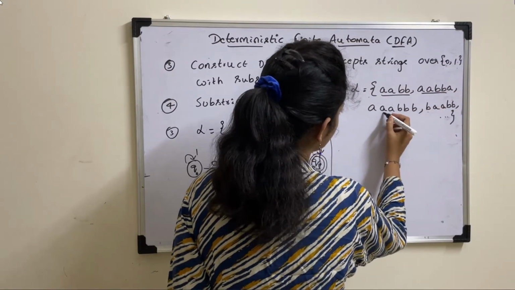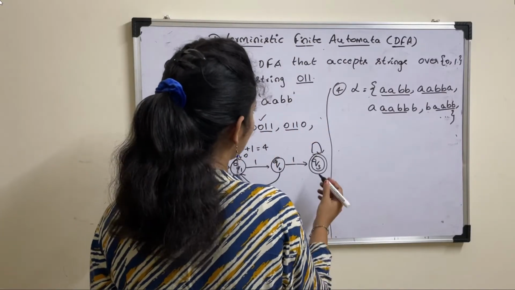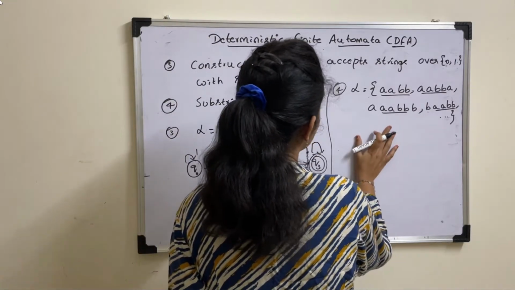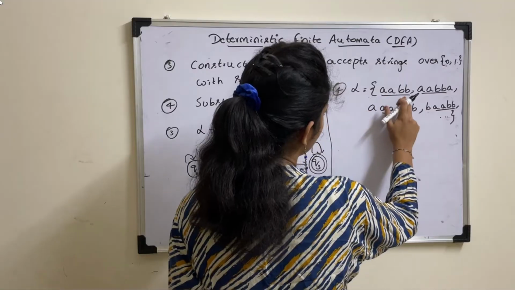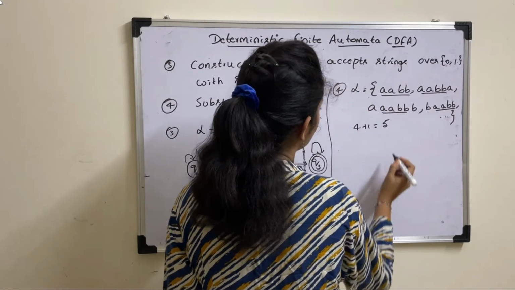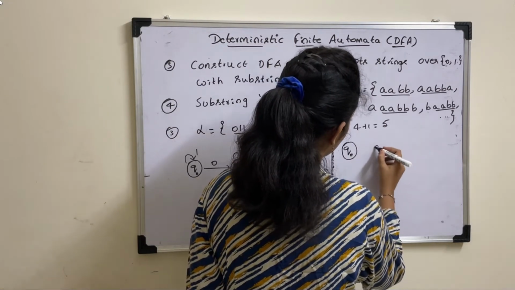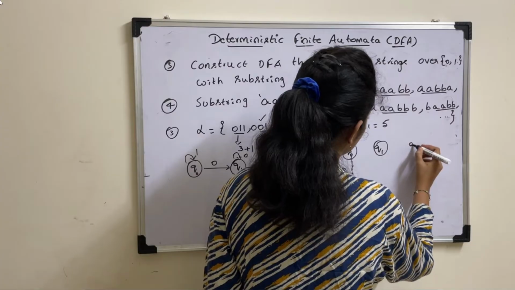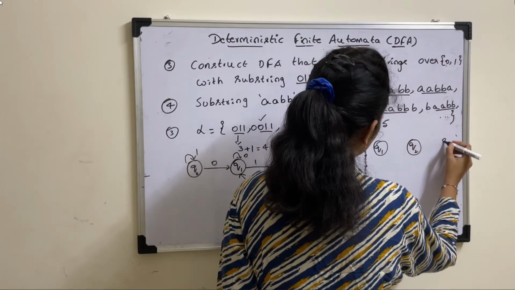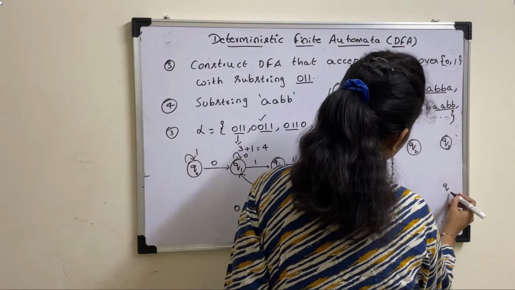Now based on this, you need to take states. The minimum string length is 4, so the number of states is 4 plus 1, that is 5. So take states Q0, Q1, Q2, Q3 and Q4.